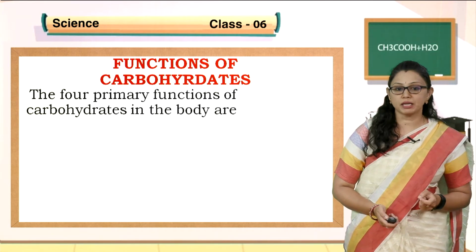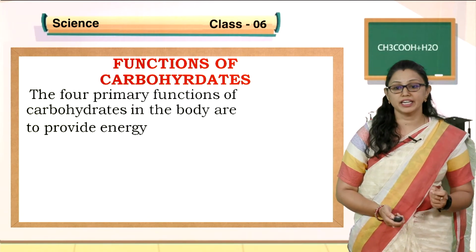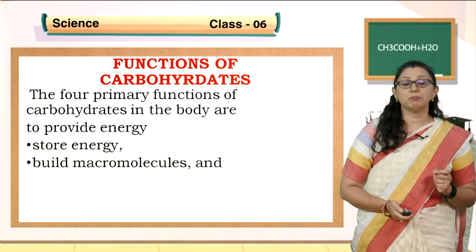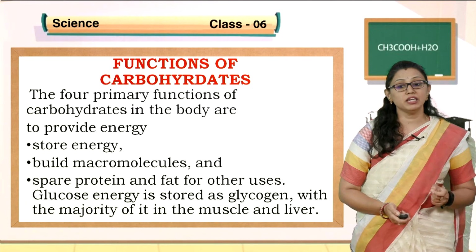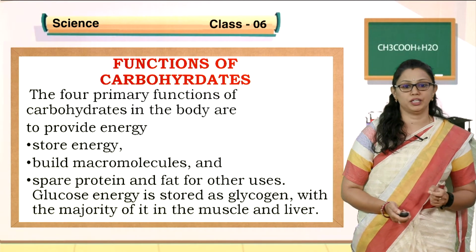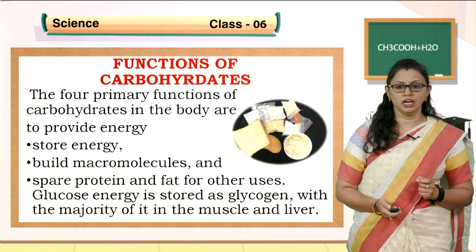The four primary functions of carbohydrates in the body are to provide energy to us, to store the energy, children, to build macromolecules, and to spare proteins and fat for other uses. Glucose energy is stored as glycogen, with a majority of it in the muscles and liver. So the main function of carbohydrates is providing energy to the body. You already know the sources of carbohydrates.